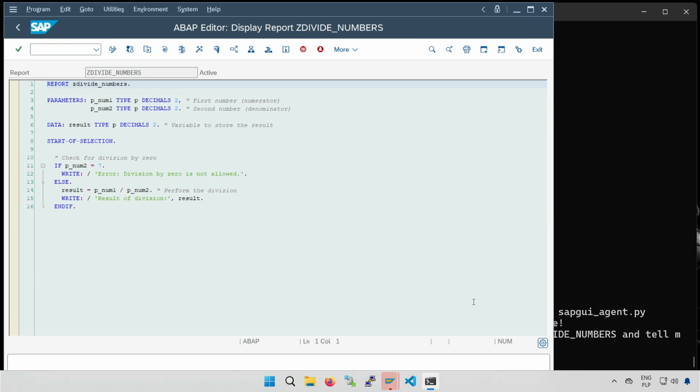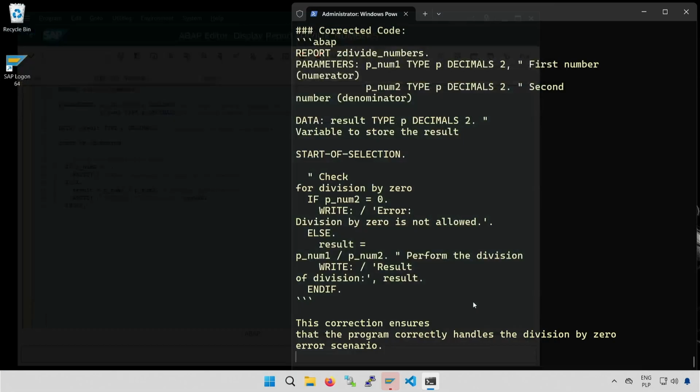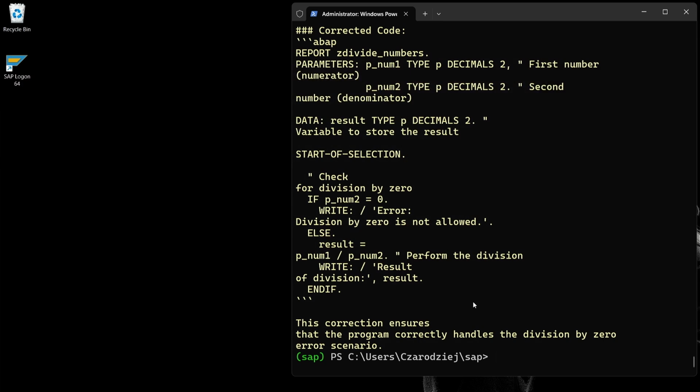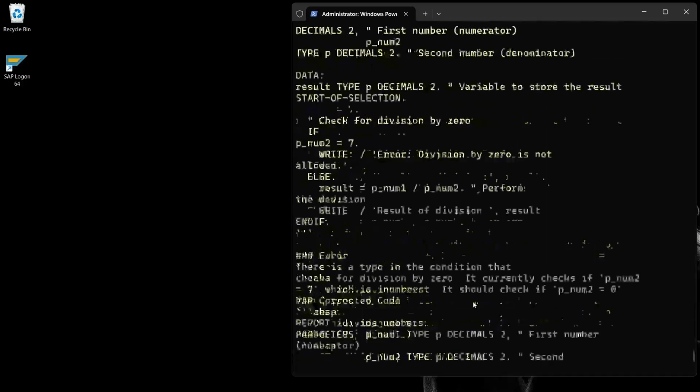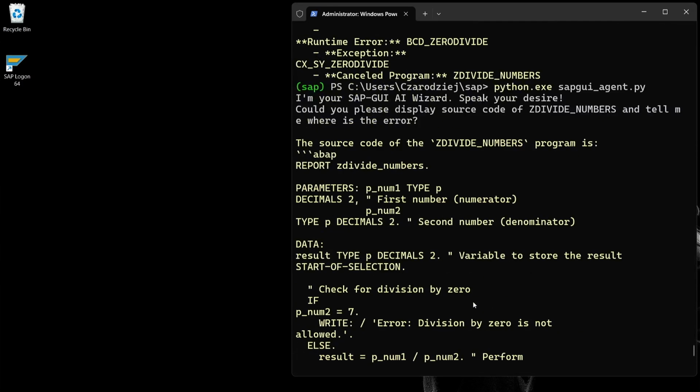Now my SAP agent is taking another screenshot. At least I hope so, because this is needed for the analysis. As I mentioned, I'm not speeding anything up, so we'll have to wait. And this is finished. We have the analysis. Let's take a look from the beginning. First, we have the current code.